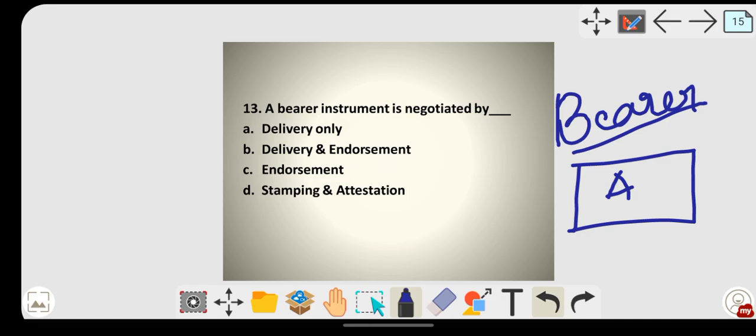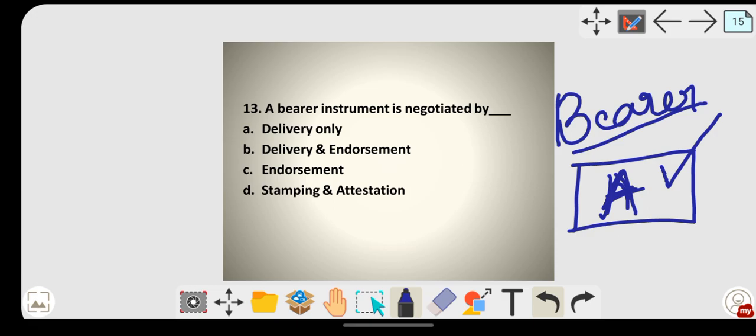Since it was a bearer cheque, if A goes to the bank and gives the cheque to the cashier, the cashier has to pay the amount to A even though he is not the right owner. Actually the cheque belonged to me, but A got it, so if A presents it, the banker has to make the payment. That is your bearer instrument.